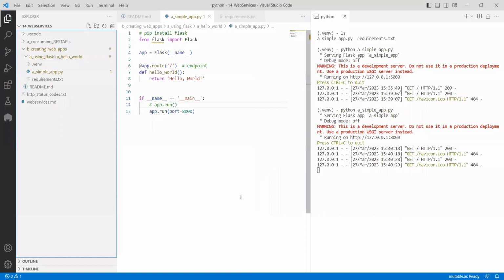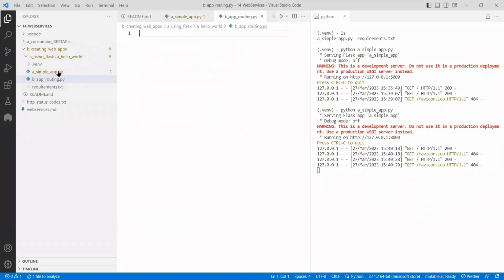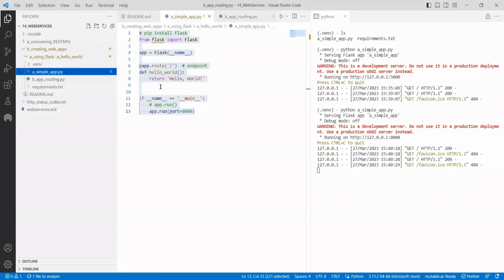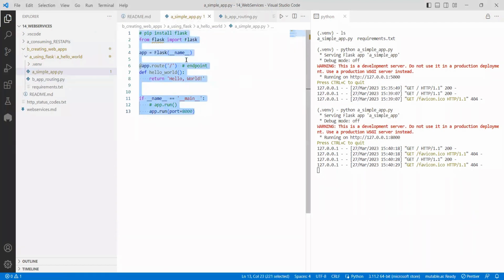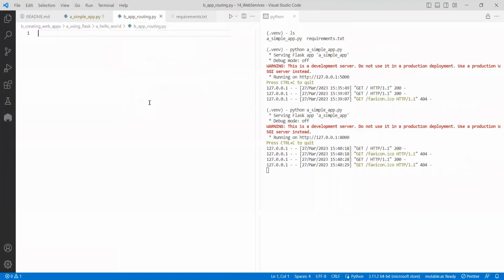So this is how you create a small application. If I go ahead and create one more small version of it, same like this, with app route, generally in one application you create it. The beauty of Flask is that with a small amount of code you can create it. See how many lines there are: 1, 2, 3, 4, 5, 6, 7. In 7 lines you created a web application. That's the beauty. But you don't have it like this in production. You do a lot of things there.